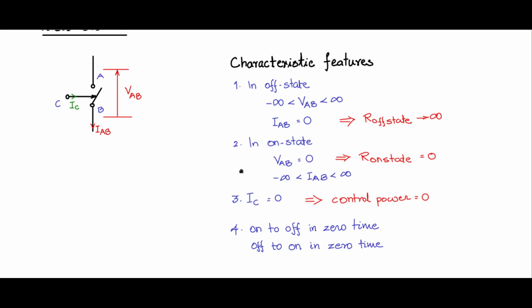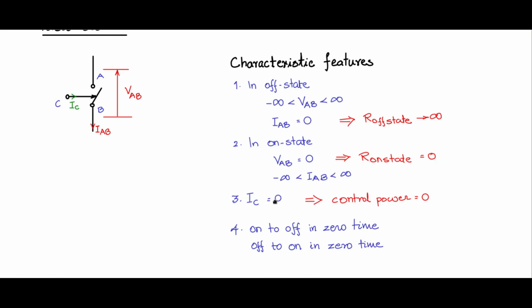Now what does this imply? This implies that there is no switching loss, because the transition on to off and off to on is happening in 0 time. Now what do 1, 2, 3, 4 all mean in terms of loss? When you have 1, which means that IAB is 0, there is no off state loss. In 2, VAB is 0, there is no on state loss.